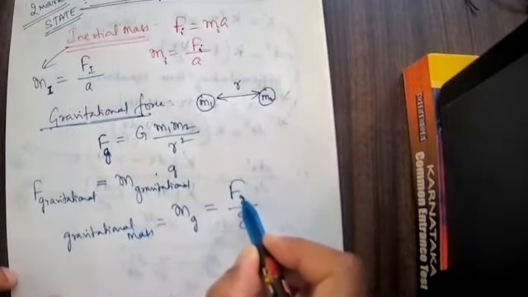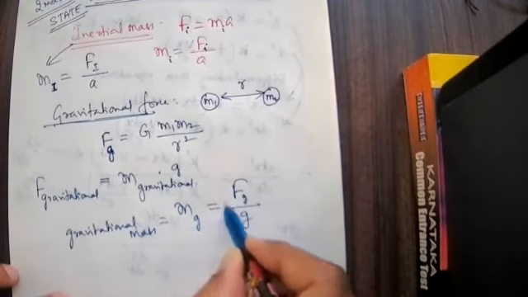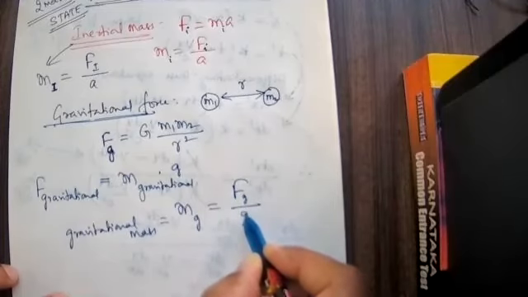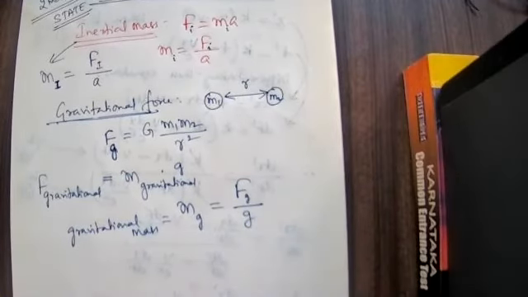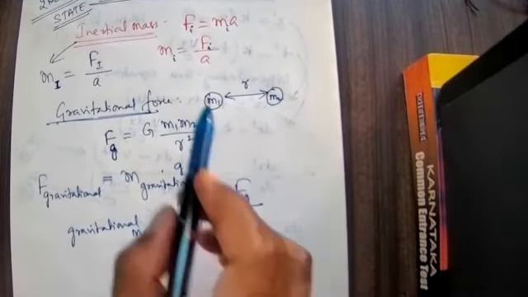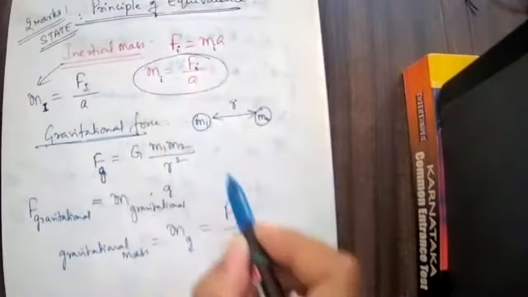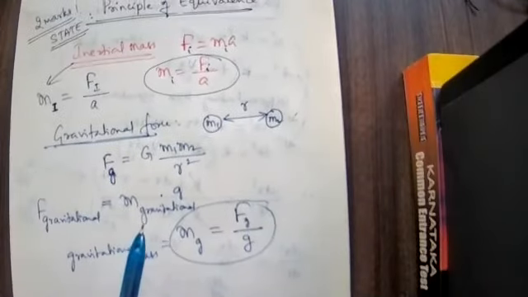Gravitational force, don't cancel this G and G. No, this is F suffix G, this is g. M suffix G, gravitational mass, is equal to gravitational force divided by acceleration due to gravity. This is gravitational mass. This is inertial mass. This is gravitational mass. Now, according to the principle of equivalence, according to Einstein,